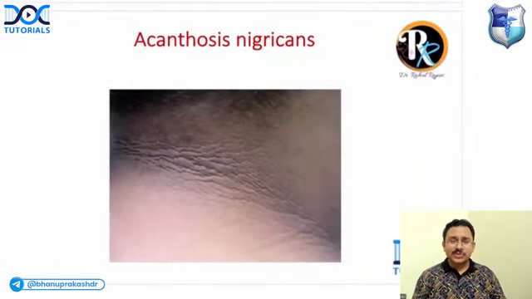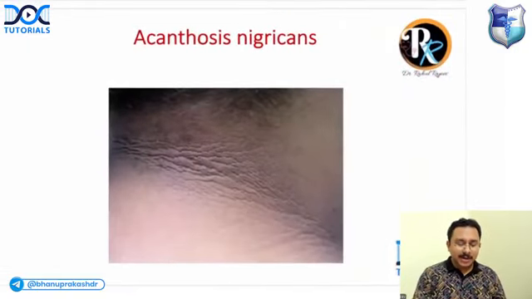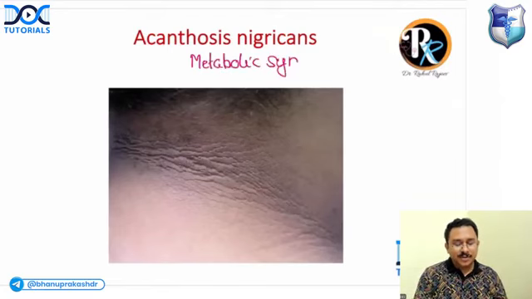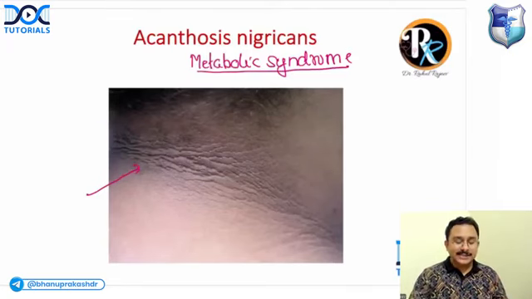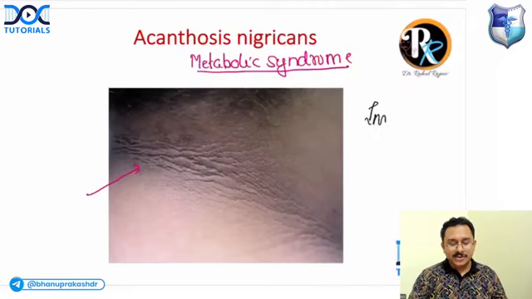And acanthosis nigricans, remember, can be a part of metabolic syndrome. So in a patient with metabolic syndrome, an important finding is acanthosis nigricans. Can you see this? This is acanthosis nigricans seen in metabolic syndrome. As Dr. Sachin is correctly telling, this is an indicator of insulin resistance.